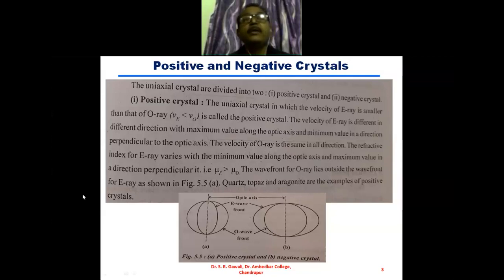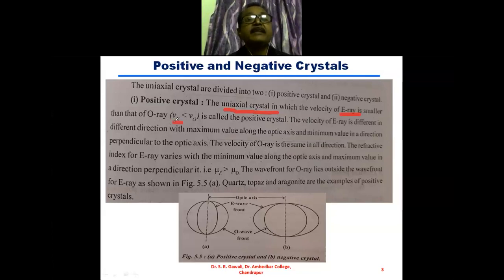Now, positive crystal and negative crystal are both uniaxial crystals. They are only for uniaxial crystals, in which the velocity of extraordinary ray is smaller than that of the ordinary ray.